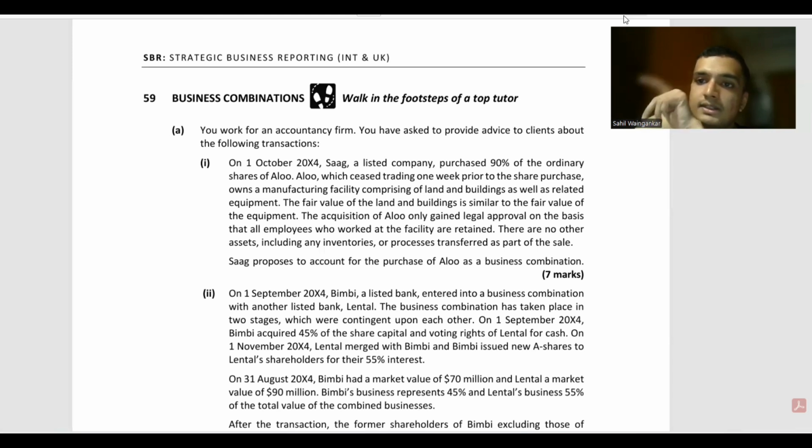A process is a systematic set of tools that, when applied to inputs, has the ability to create outputs, and outputs are created from inputs when processes are applied to them. This is literally the answer in the study text, so this is what we need to write. So we will explain this much.